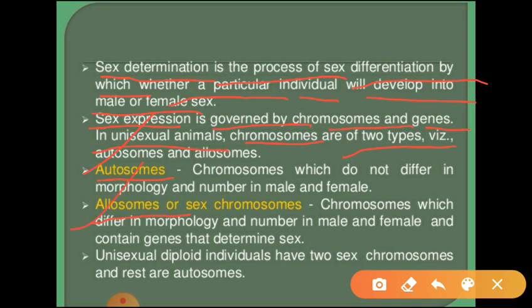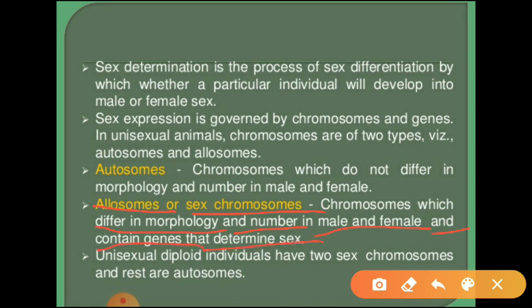Autosomes are the chromosomes which are the same in morphology and number. Structurally and in the case of number, these chromosomes are similar in nature. Such chromosomes we can call as autosomes. Whereas allosomes or sex chromosomes means the chromosomes which are different in morphology and number in male and female and contain genes that determine sex.